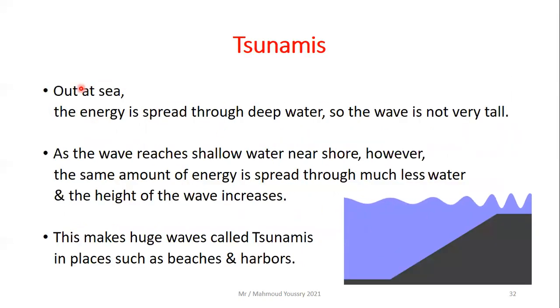Then, out at sea, the energy is spread through deep water, so the wave is not very tall. As you can see, this is in the deep water. But as the wave reaches shallow water near shore, it is yet the same amount of energy, but it is spread through much less water. So the height of the wave increases, as you can see, as it reaches shallow water, the same amount of energy, but in a lesser amount of water. So the wave becomes huge. This makes huge waves called tsunamis in places such as beaches and harbors.